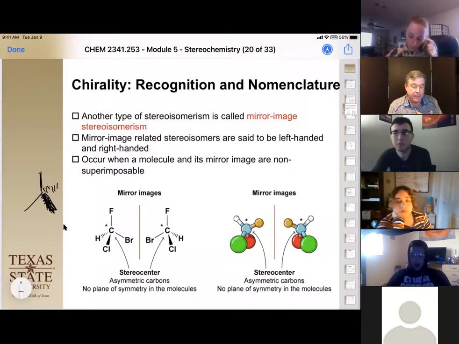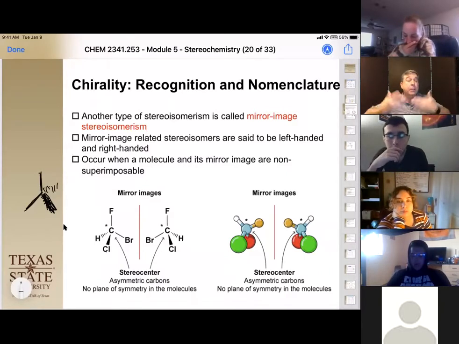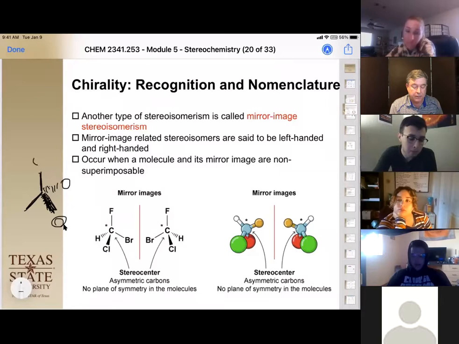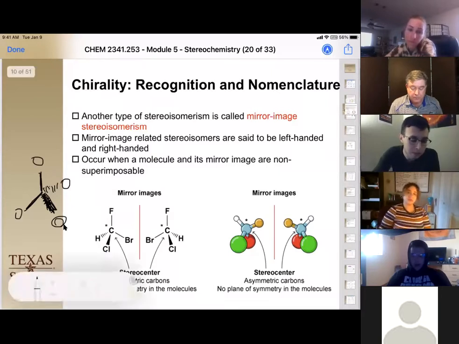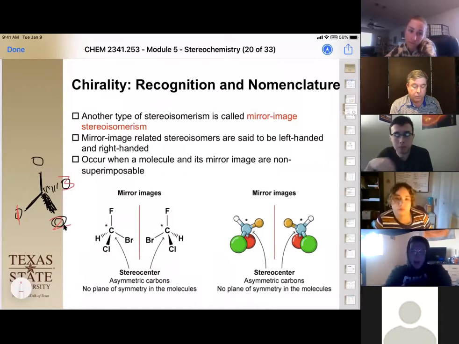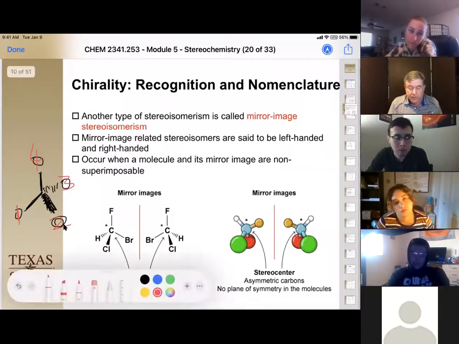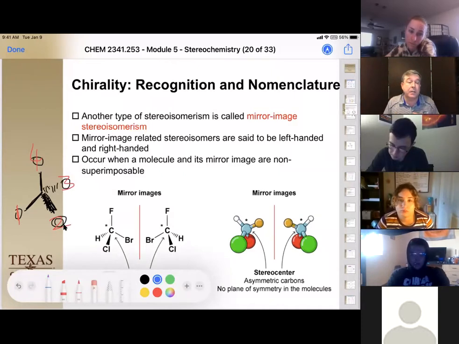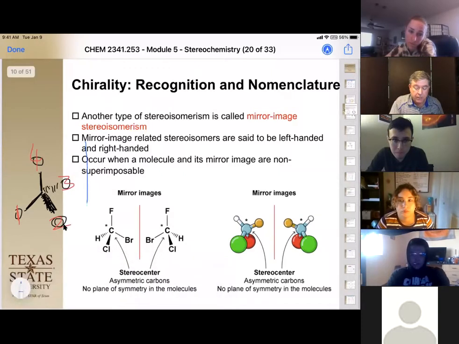And the lines right here just signify that we are in the plane of the paper, or in this case, the iPad. This one's coming out at us, this one's going behind. I'm just going to arbitrarily number them 1, 2, 3, 4, because when we draw our stereoisomer to make our mirror image and show that it's not superimposable, we're going to draw our mirror right here.